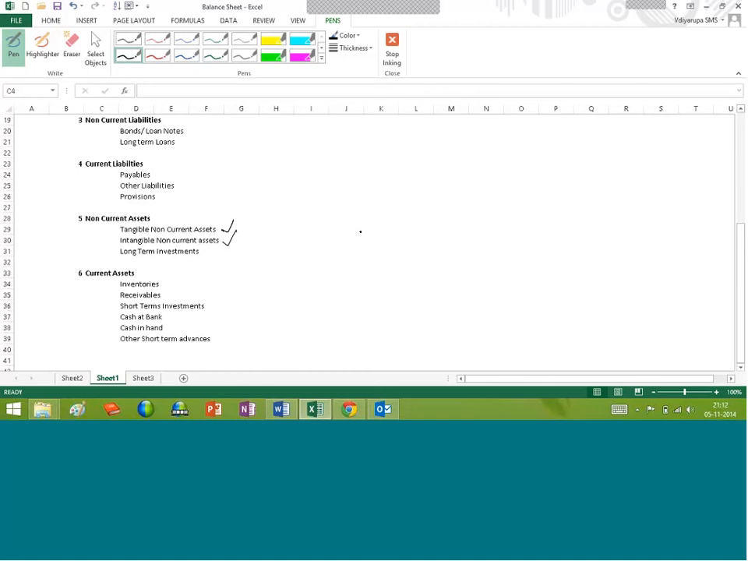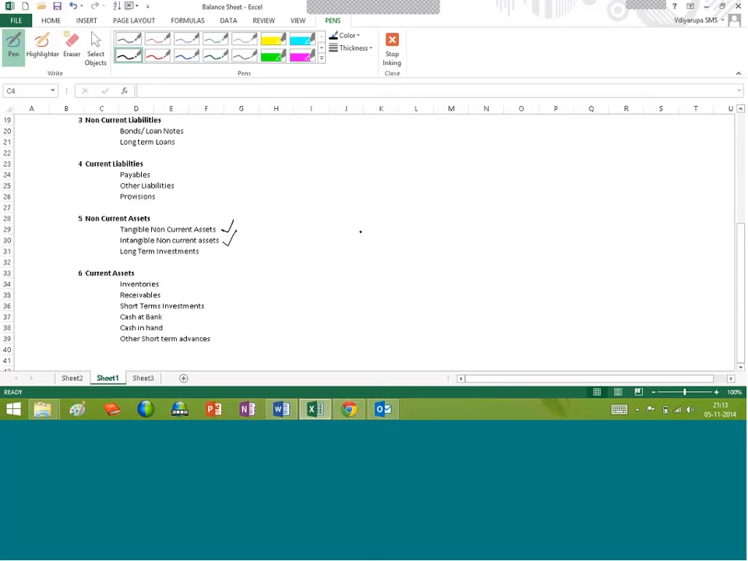So the tangible non-current assets and intangible non-current assets, since we are categorizing them as capital expenditure, because it is referred to as expenditure, need to be brought to the profit or loss account at some point of time, even though right now we have classified them under the non-current assets in the balance sheet. How are we going to bring these two elements into the statement of profit or loss? Let me talk about the tangible non-current assets.